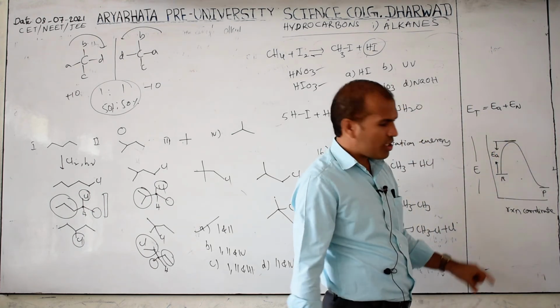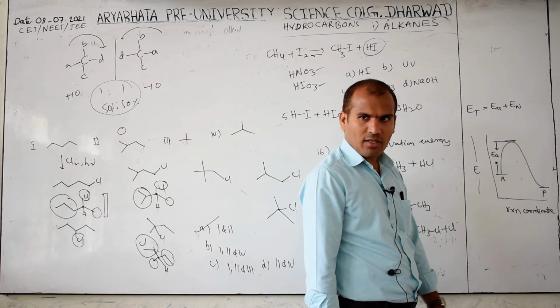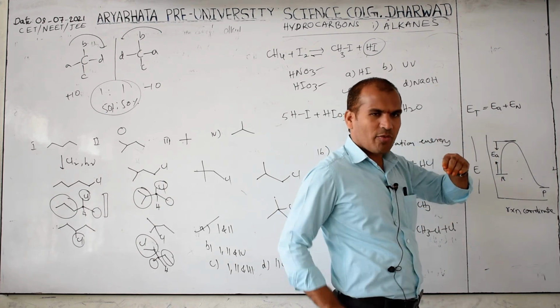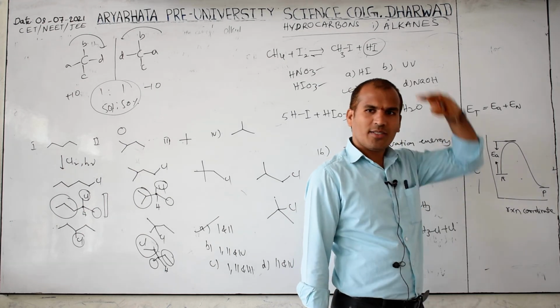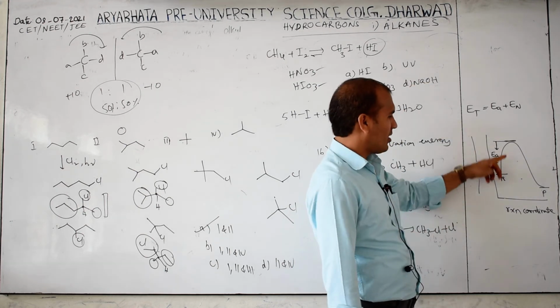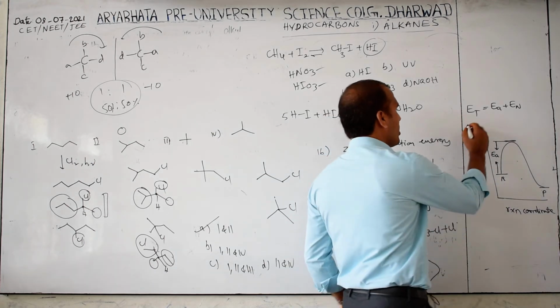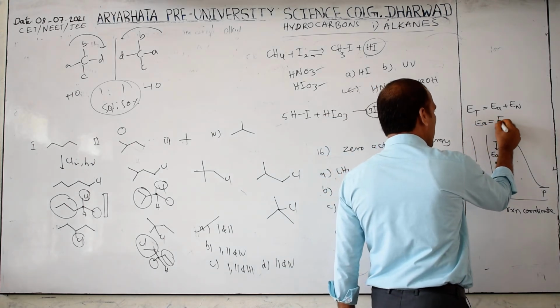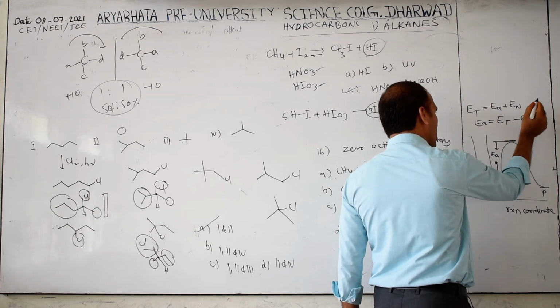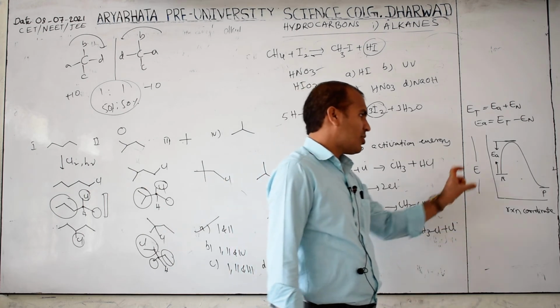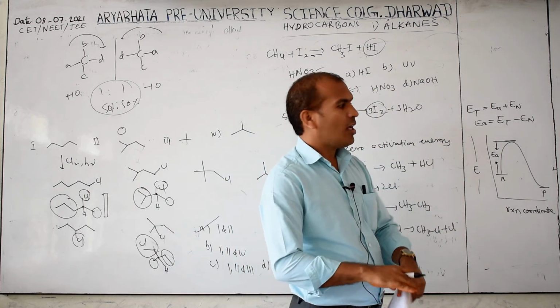Final point is a combination of normal plus activation. What is the point? This is the height, up to here one height, up to here one height. That is the total height, no? Same thing. Therefore, activation plus normal energy. Then what is the activation energy? Activation energy is equal to E threshold minus E normal. Clear? That you will study in second year also once again. So this is activation energy. Clear?